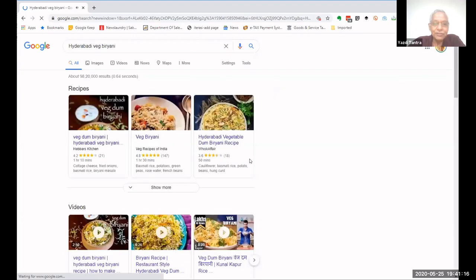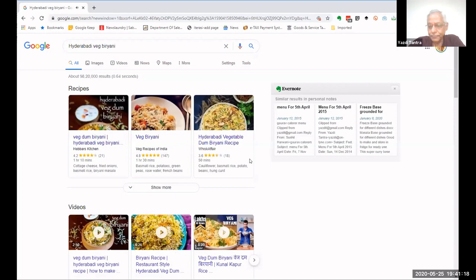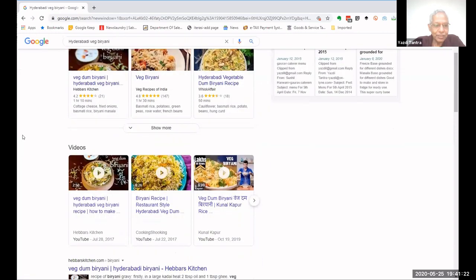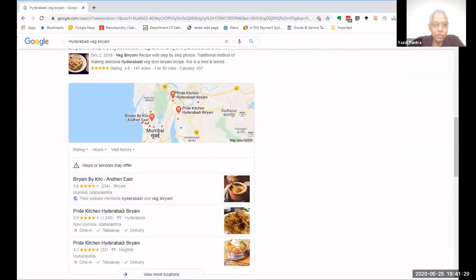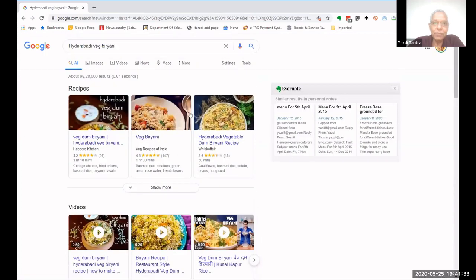That is simple. Here are the listings for Hyderabadi veg biryani near Mumbai. There are recipes, there are restaurants which are giving that, lots of stuff here. And where you can get it, you got a map also. You can order or you can go to these places. So the beauty is you can get your recipes from the ingredients.